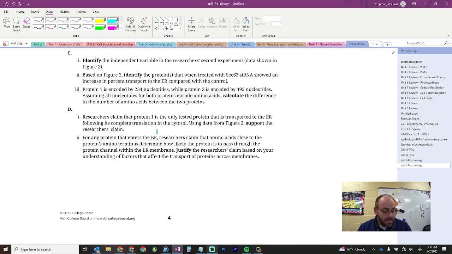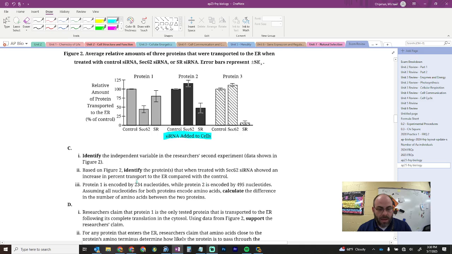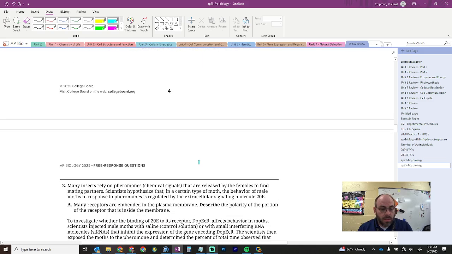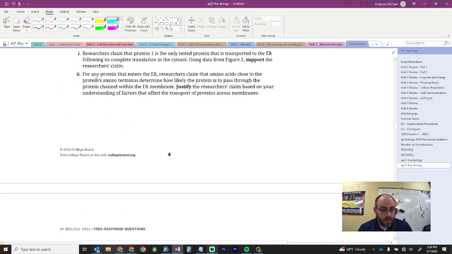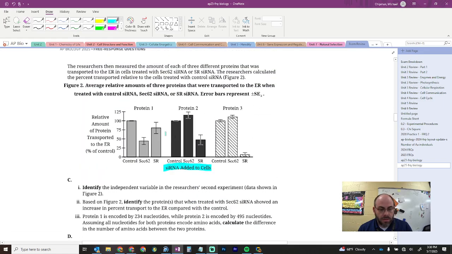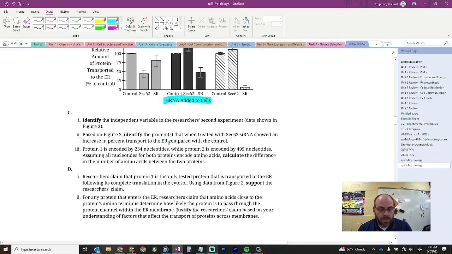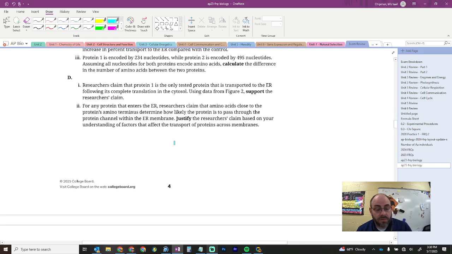And it's because when you have the siRNA there, translation happens less, right? There's less of that happening, and so that's why. And then for any protein, and you see that here, protein, right? 100% control. Sorry, I didn't explain that very well. I just kind of went over it.